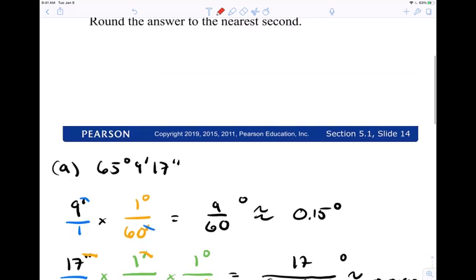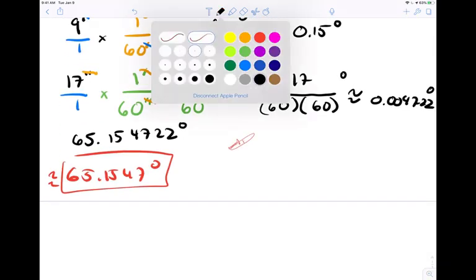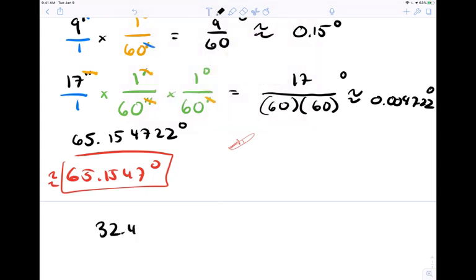So 32.479. We want to convert this. So this is in decimal degrees. We want to convert this to degrees, minutes, and seconds.